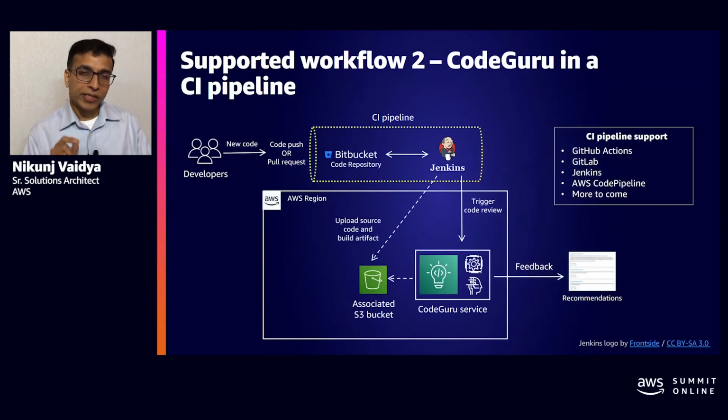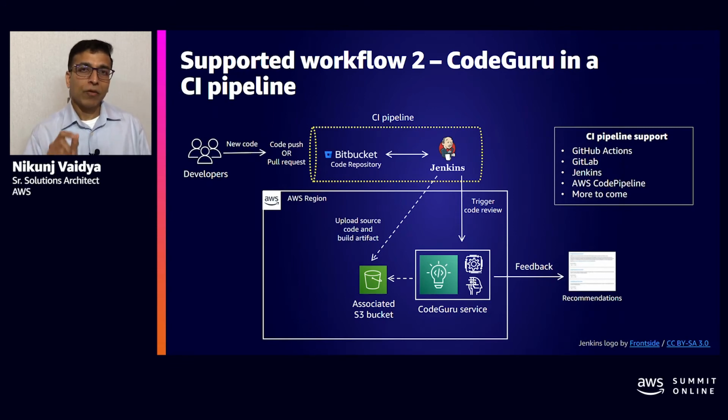We also support the second workflow where we are including CodeGuru as an action within the CI pipeline. We not only support it on AWS CodePipeline, which is our native AWS pipeline, but we are also now enabling native support for CodeGuru within our partners' CI ecosystem. We have started with GitHub Actions, GitLab, as well as Jenkins. And of course, over a period of time, we will expand it to more CI pipelines.